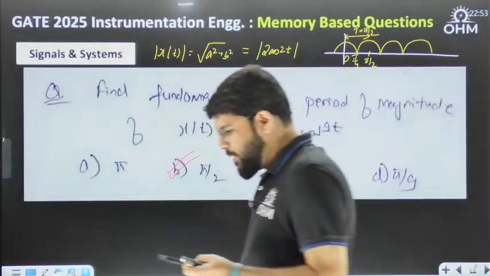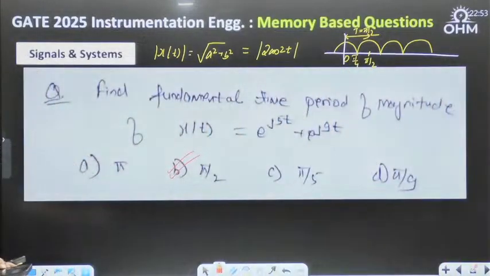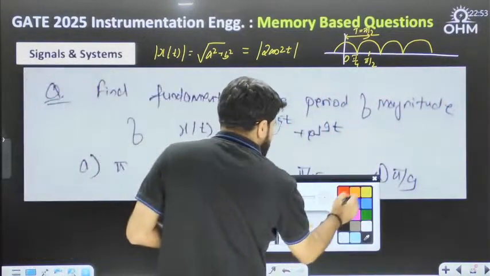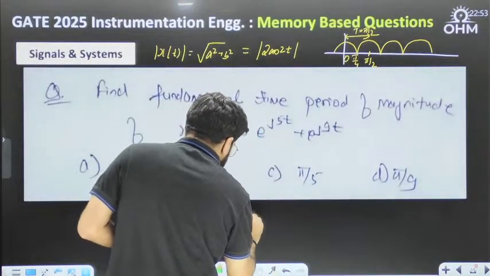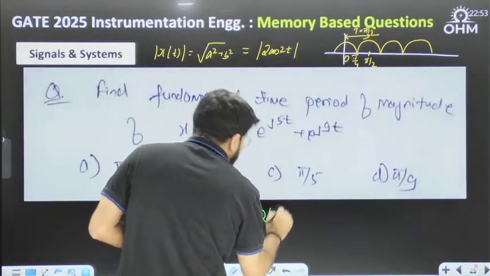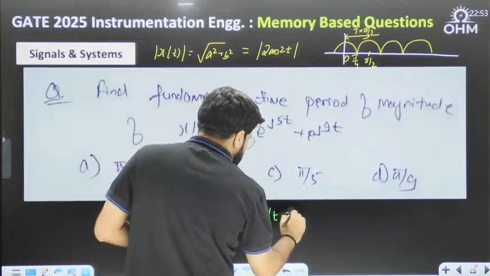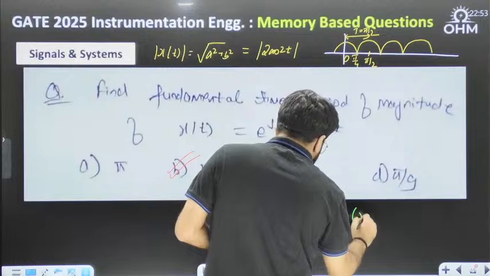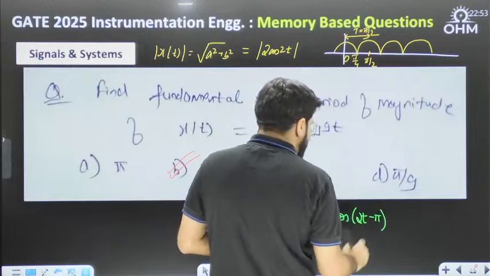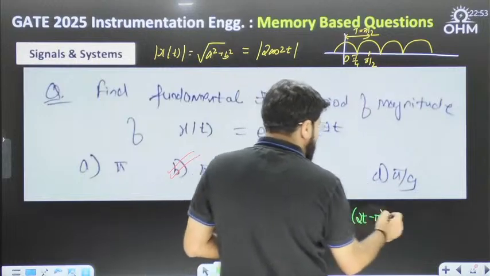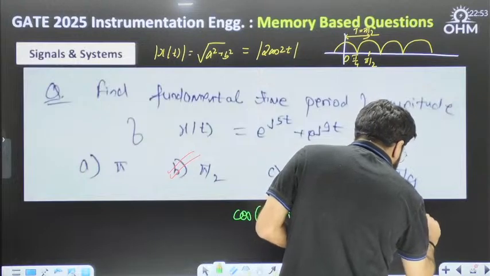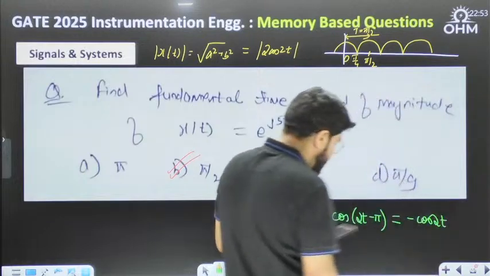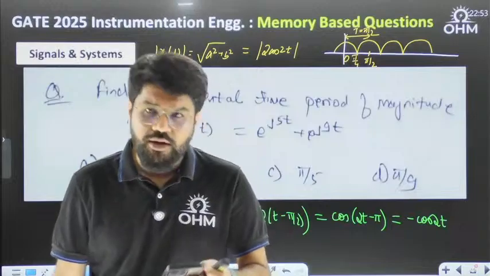It has to be pi by 2. Or even if you substitute in the function, see the time period, I am telling pi by 2. So let's shift the t by t minus pi by 2. It becomes cos of 2t minus pi, or cos pi minus 2t. Cos 180 minus theta is minus cos theta. Listen, cos 180 minus theta is minus cos theta.